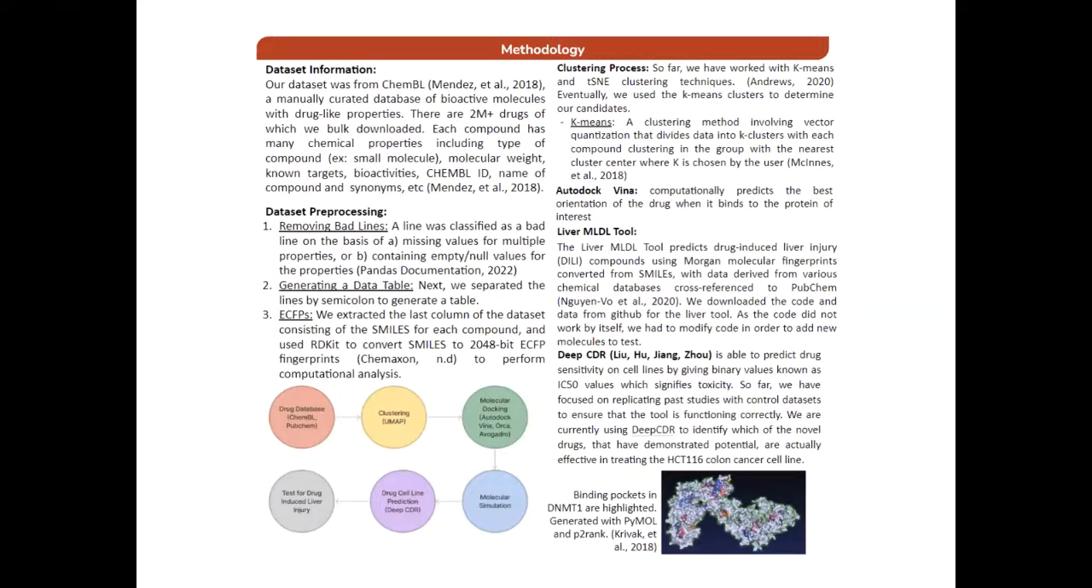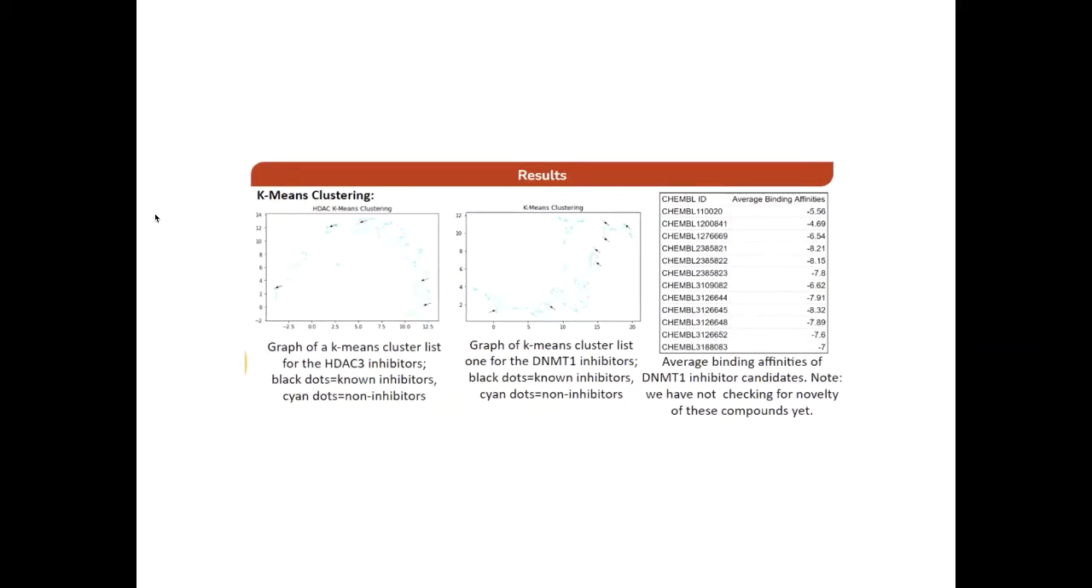On the left is a pipeline of what we've been doing, and on the right are the binding pockets in the DNMT1 candidate that show where the proteins bind. To discuss our results, we used k-means clustering to get our HDAC3 inhibitors and a graph of our DNMT1 inhibitors. The black dots are our known inhibitors and the blue dots are the rest of our data set. From the graphs, we can pick out the dots that are more closely related to the known inhibitors.